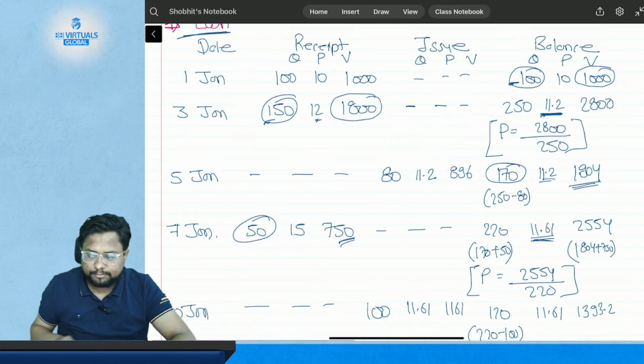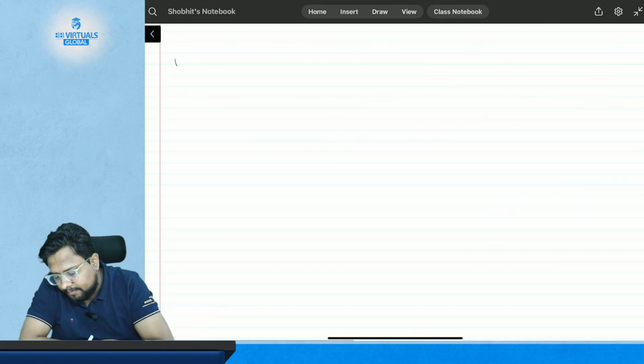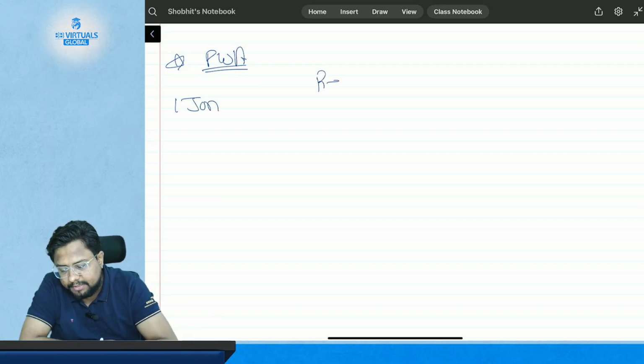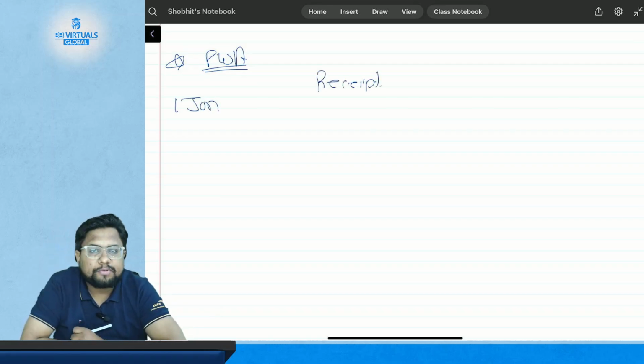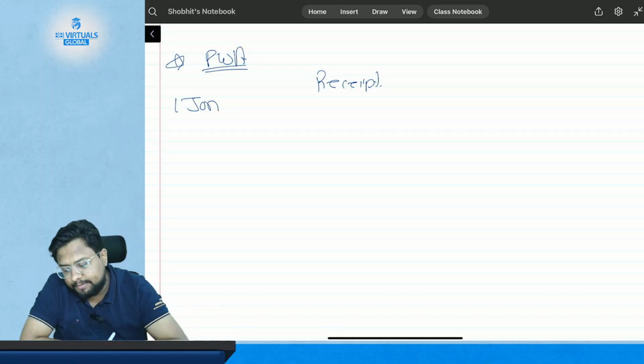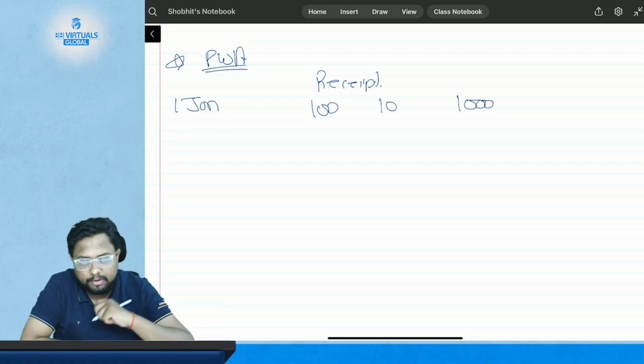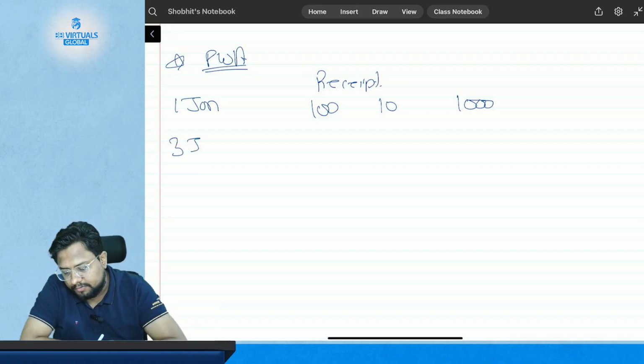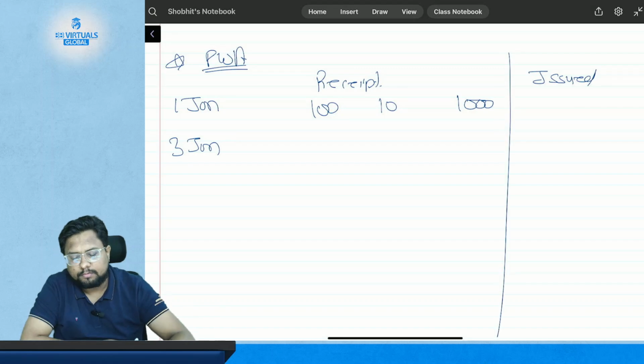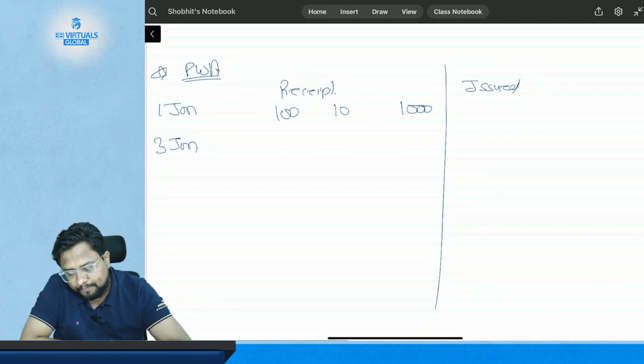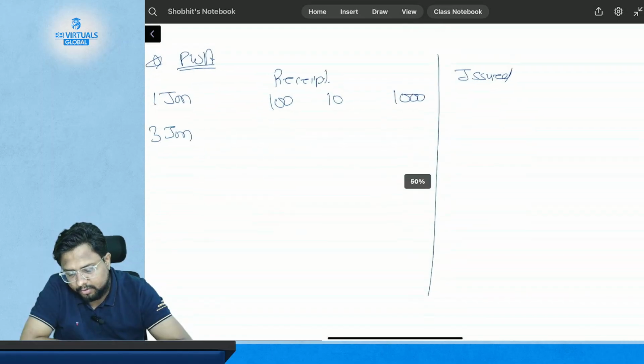Now suppose in PWA, what is the case? Suppose on the 1st of January you have received 100 kgs of material at a rate of $10 per kg, so the value is $1000. Now on the 3rd of January you have issued 50 kgs of inventory.